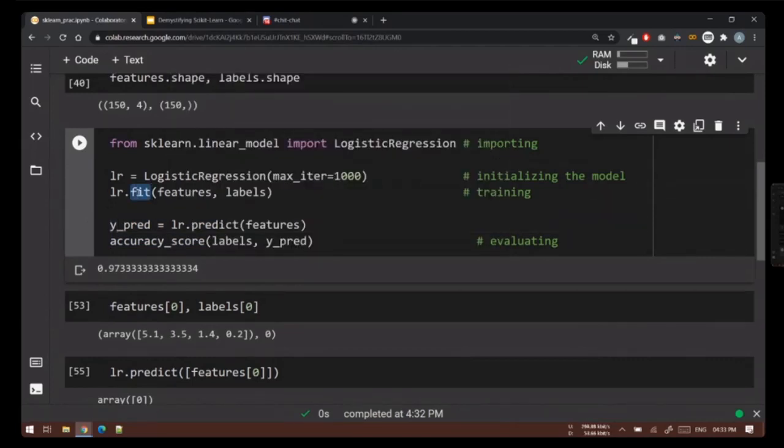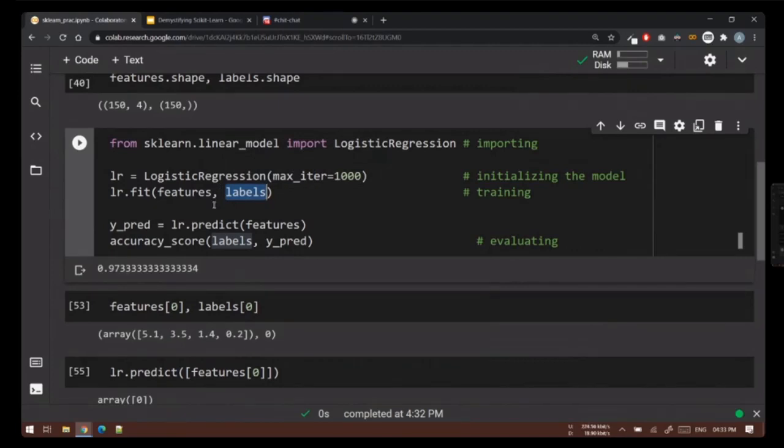Next is the dot fit method. This is the actual place where training takes place. It takes your input data and it also takes your expected output, the true label that you are expecting.